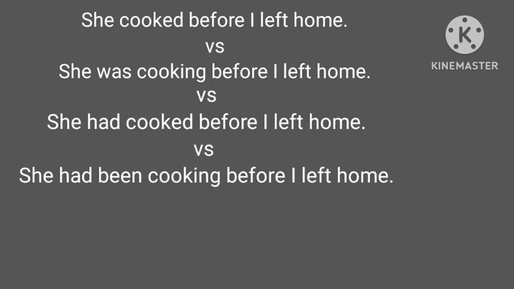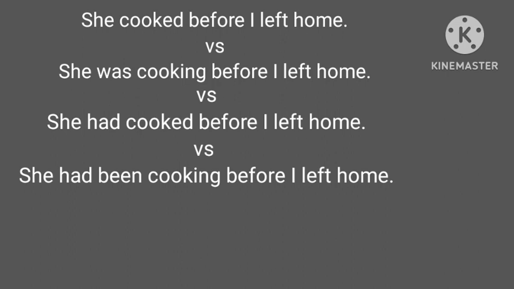Let's understand the difference between these two. Suppose I asked my son, why was your mom not picking up the phone? I was calling her from 8:30 to 9. Okay, you left at 9 and I was calling her from 8:30 to 9.